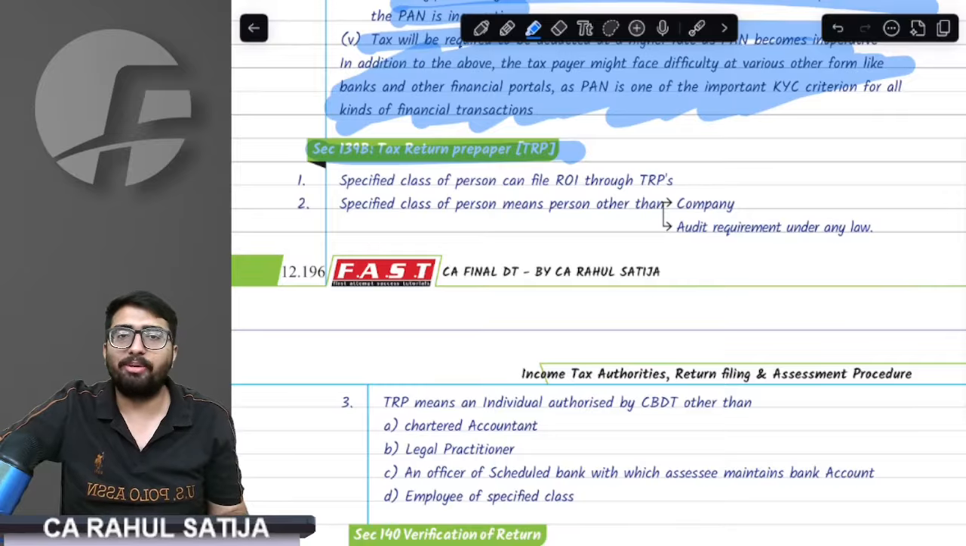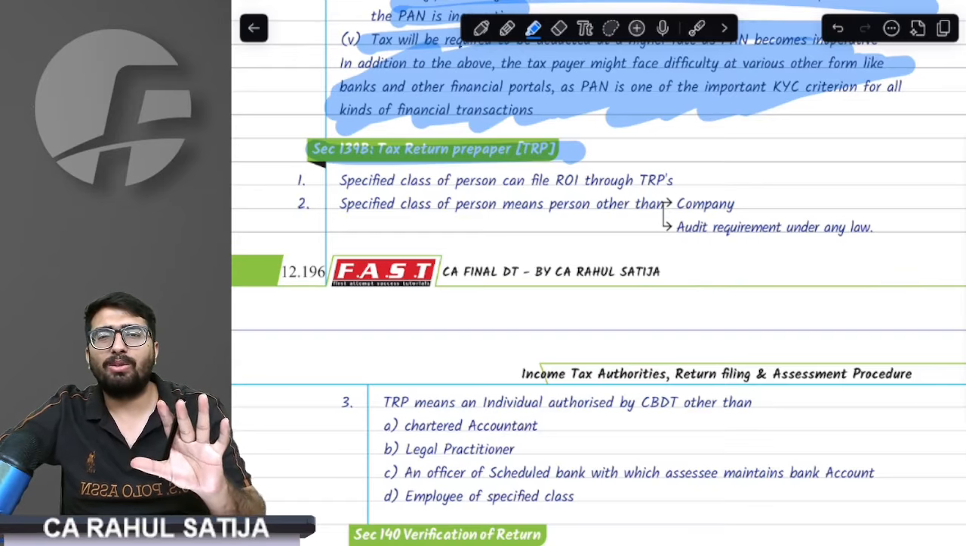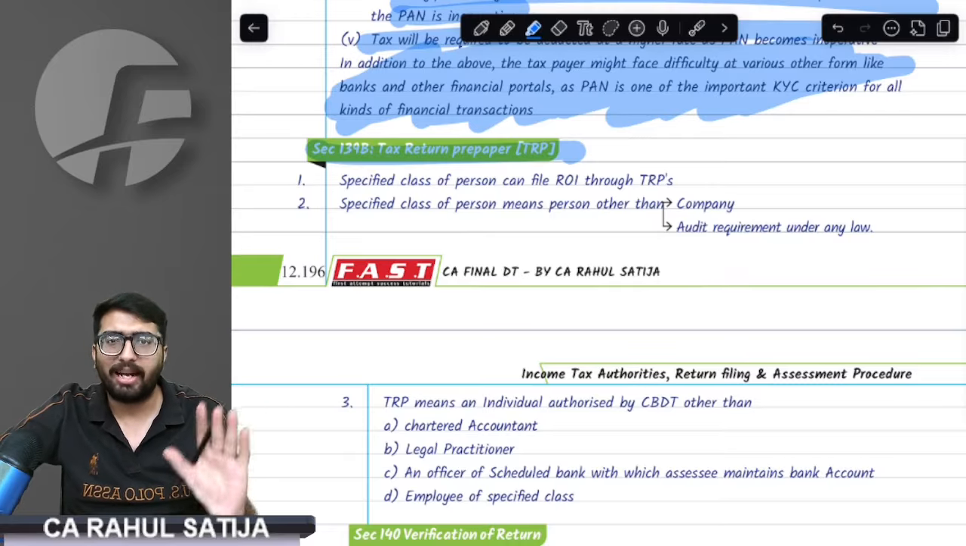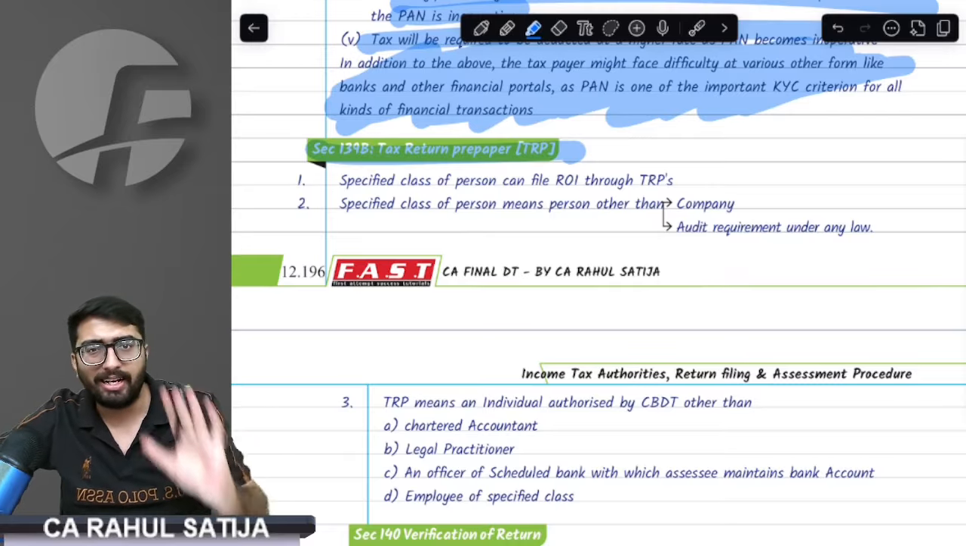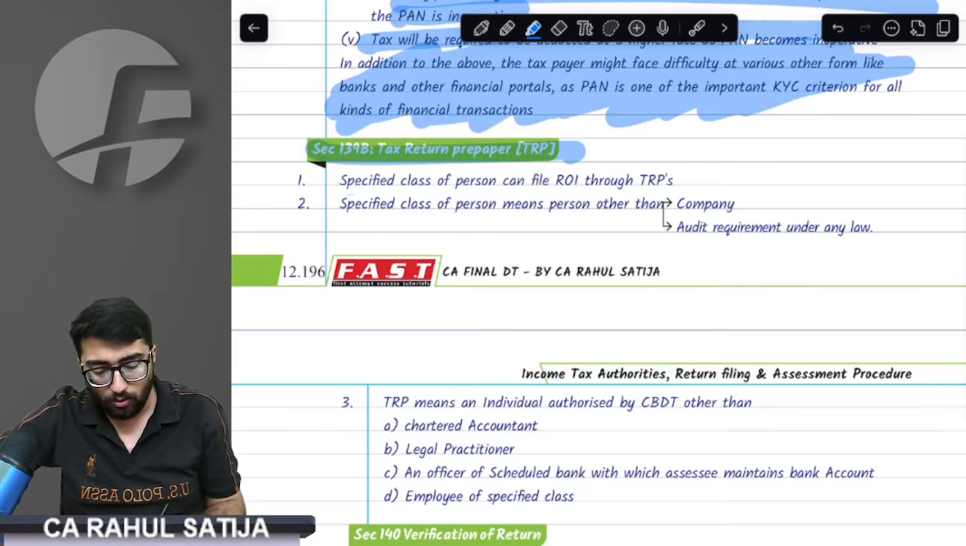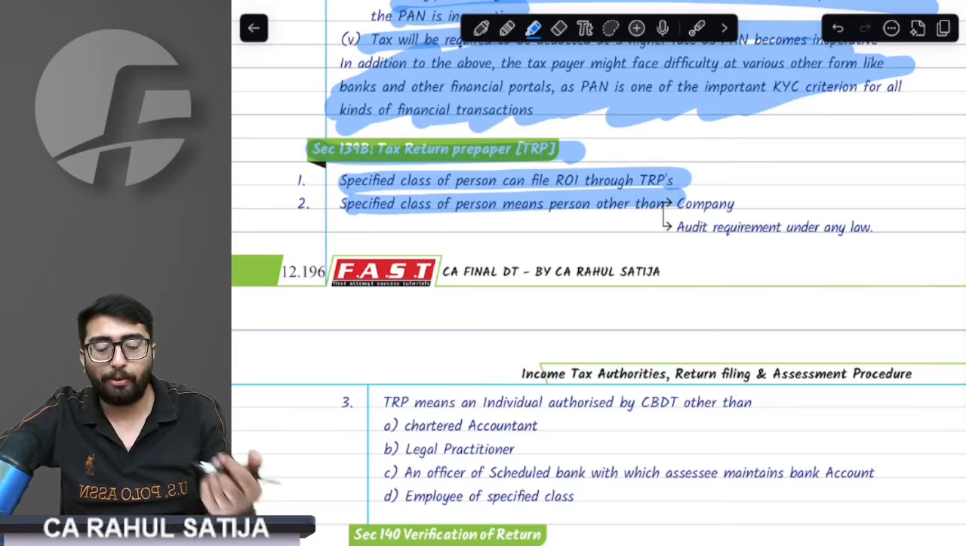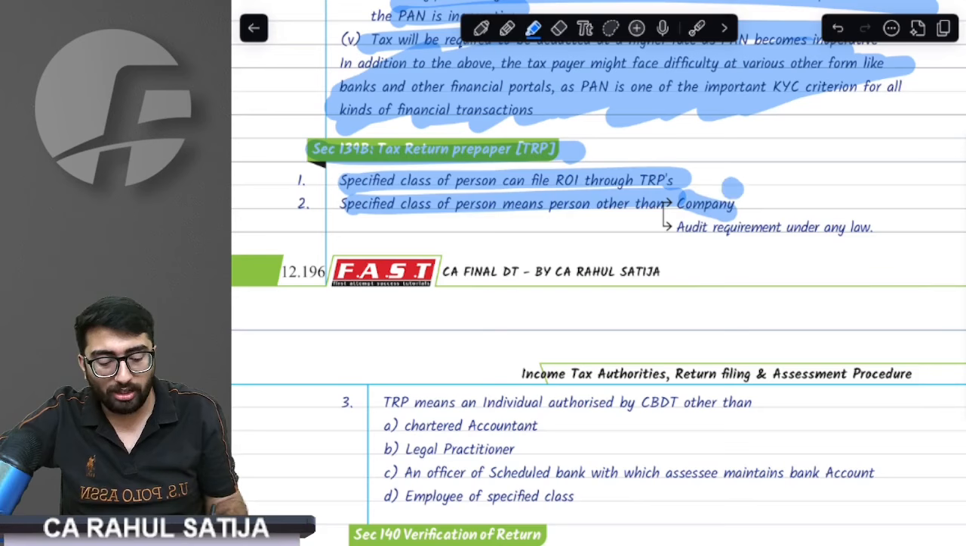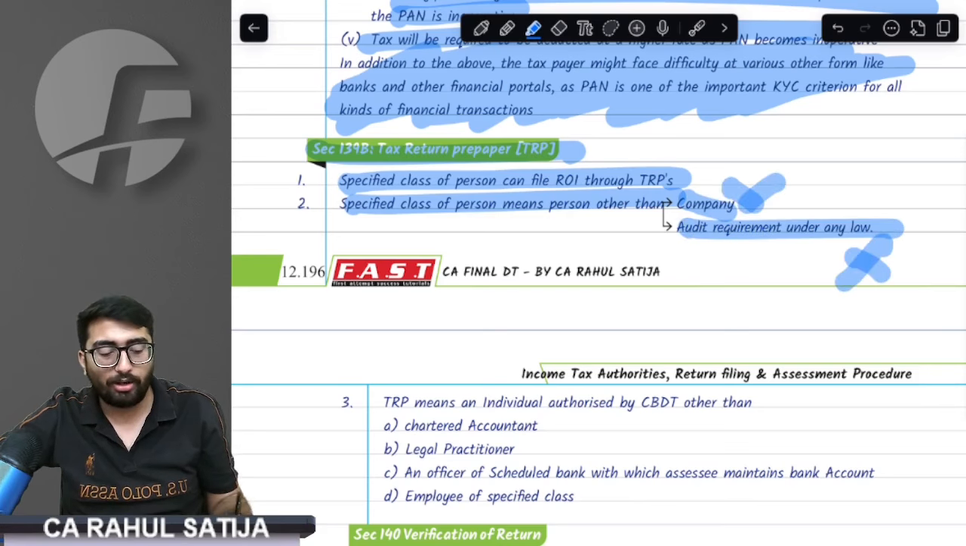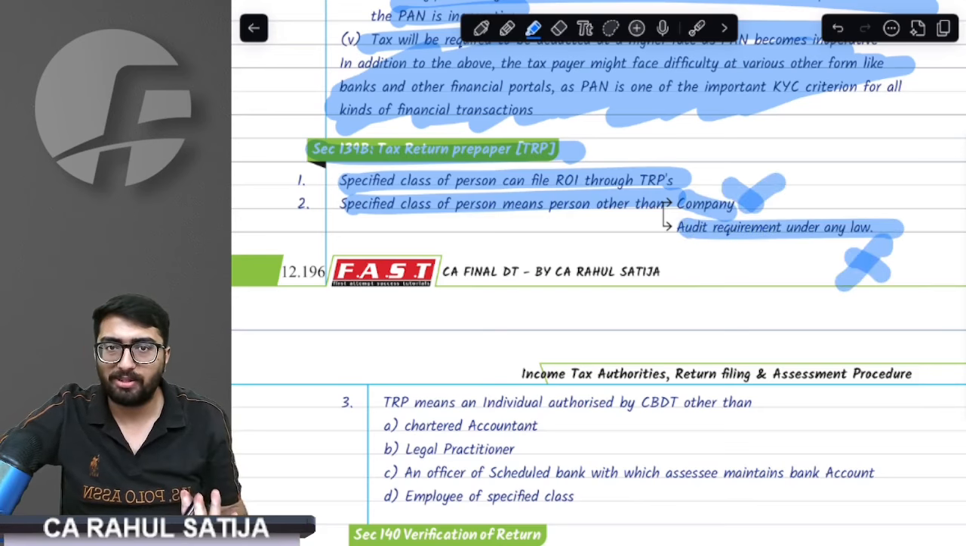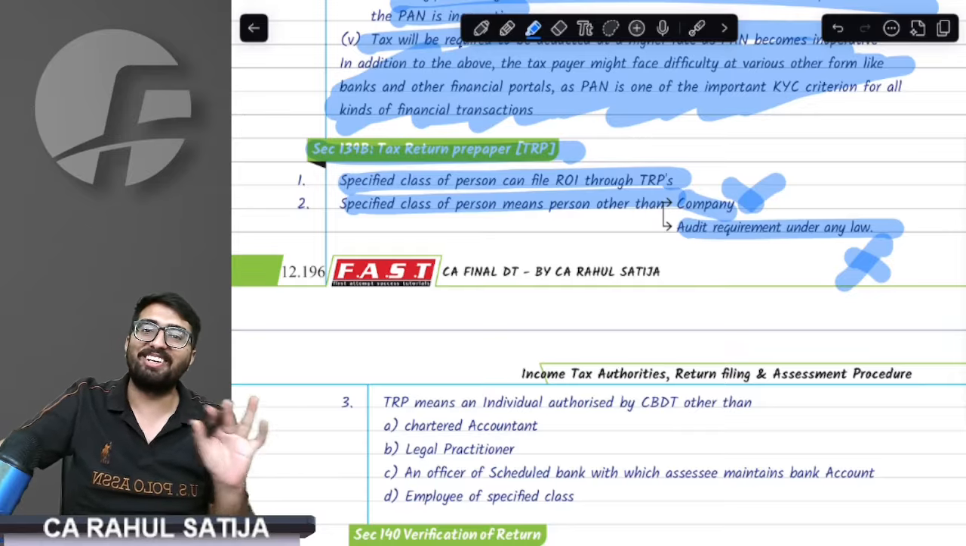139B is about the tax return preparer. Who is this tax return preparer? There are certain people who don't require much in their ITR, so they can get their return filed via TRPs. Now, who can appoint a TRP? The provision says a company cannot appoint, and any person who is under audit cannot appoint any TRP for return of income purposes. They require a chartered accountant or lawyers, nobody else.